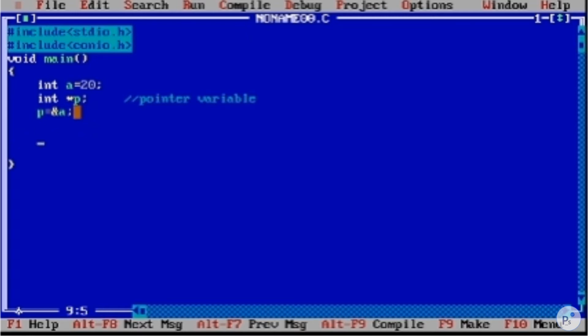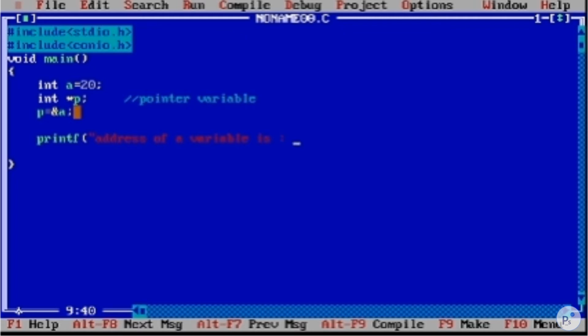Okay, so let's print out the address of variable a. So printf, address of a variable is,